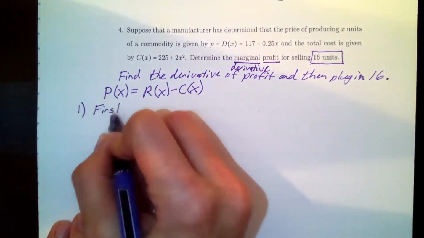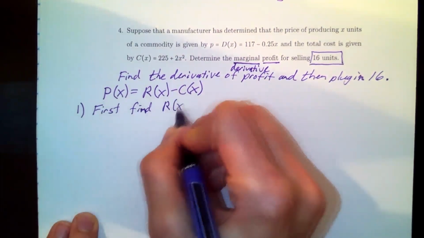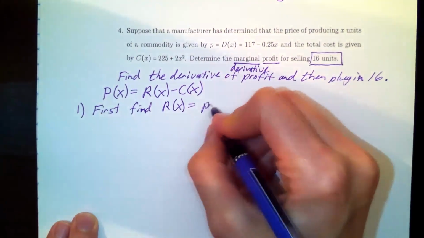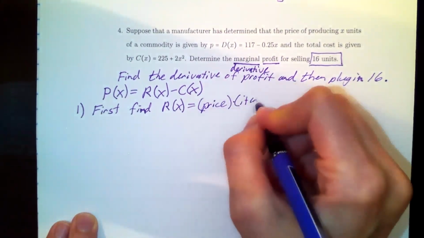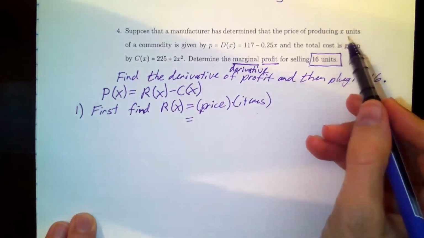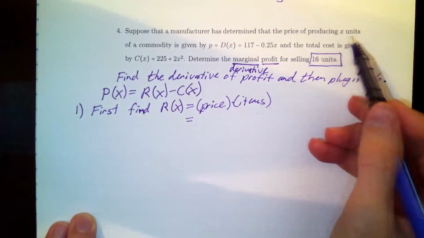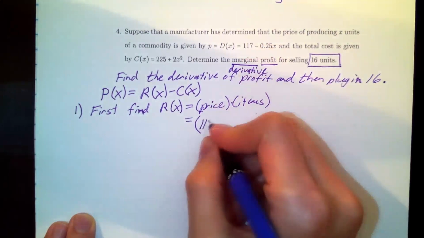First, find the revenue. Now, revenue is always price times the number of items. And they're once again letting x represent the number of items or the units, and price is given by this fluctuating equation.